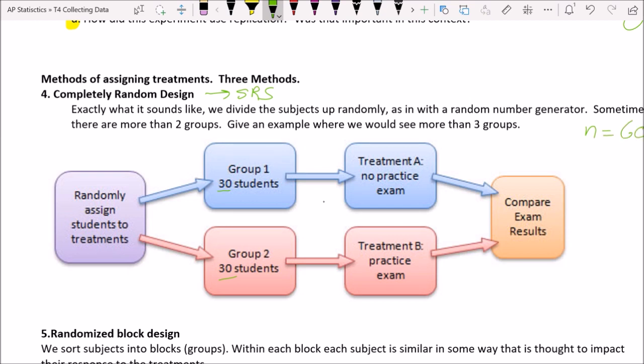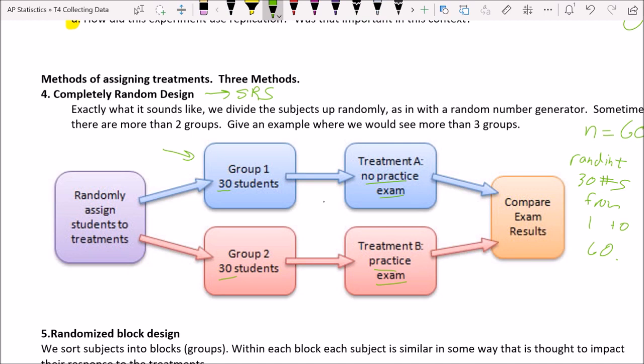So the way we would probably do that is we would do a random number generator, or a random integer. We would select 30 numbers from 1 to 60. And those 30 numbers, maybe we would put those 30 numbers in group 1. And then the remaining that were not selected would go into group 2. And so then in this one, what they're doing is they are giving no practice exam to, that's treatment A, they don't get to have a practice exam. In treatment B, they do get to have a practice exam, and then we're going to compare the results.